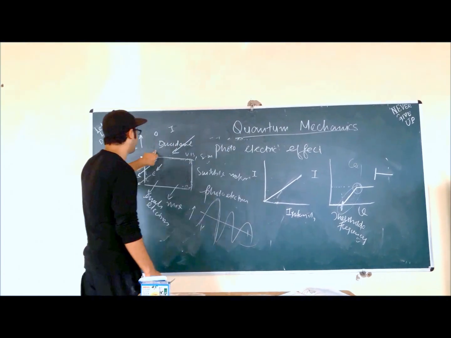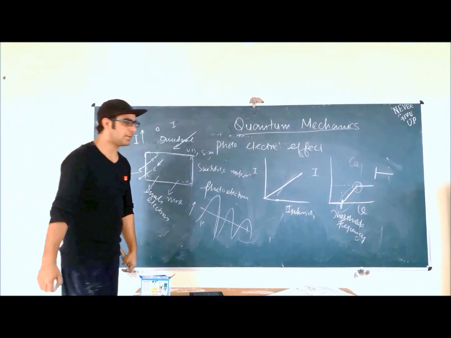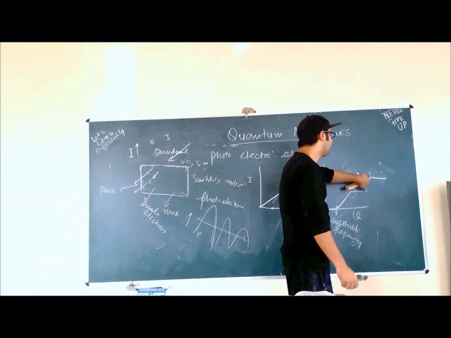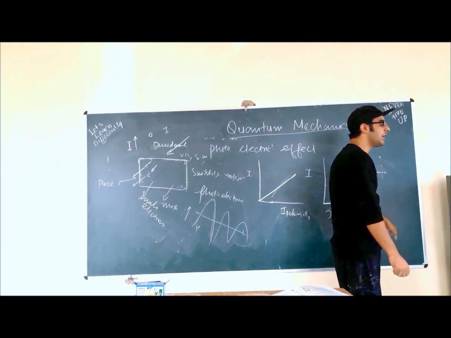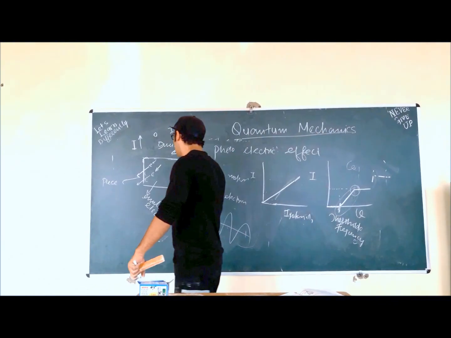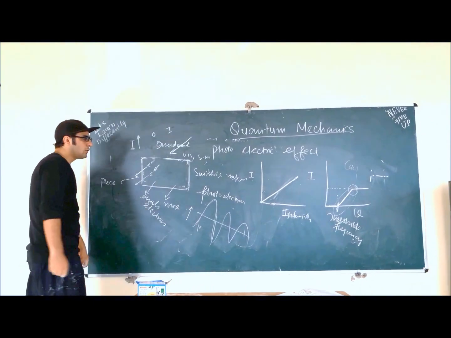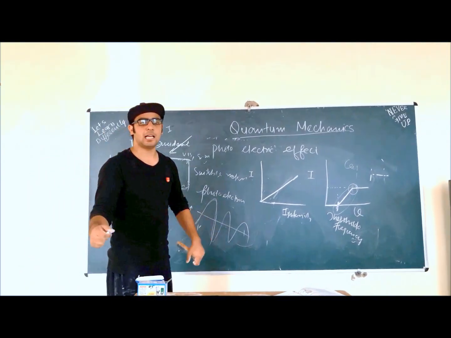The photoelectric effect says that light is a particle. Other phenomena like diffraction and interference showed light as a wave. Einstein studied the photoelectric effect and concluded that light is a particle as well as a wave.